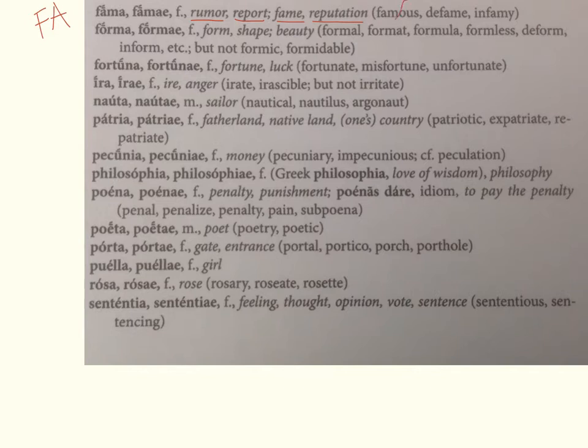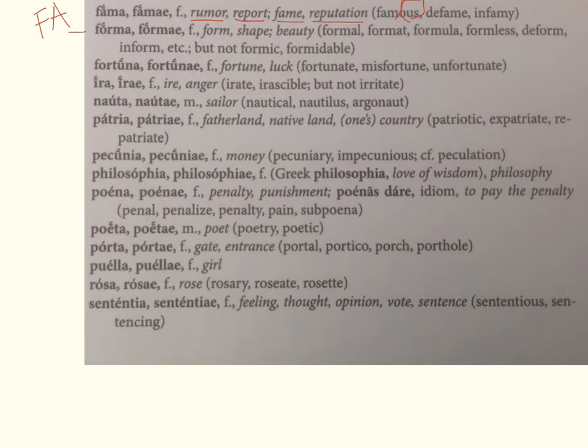Here's an interesting derivative here. We talked about last time how the suffix -ous means full of. So someone who is famous is someone who is full of rumor and fame and reputation. And at the end of our presentation, I'm going to show you a little passage from Virgil's Aeneid where he does a personified depiction of fama traveling throughout the countryside. It's a really gorgeous portrait that we'll look at the end of this presentation.